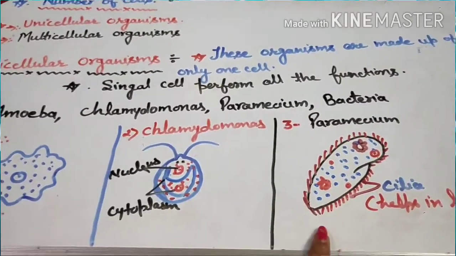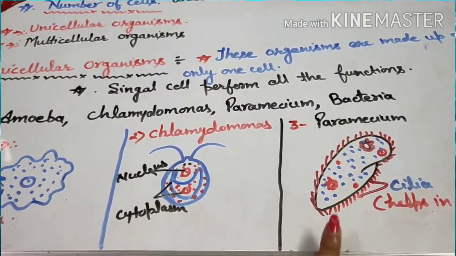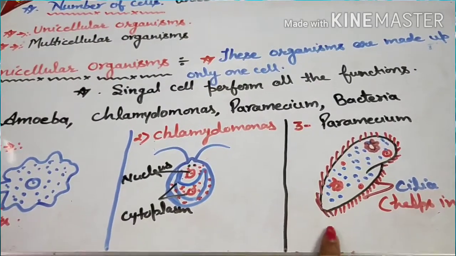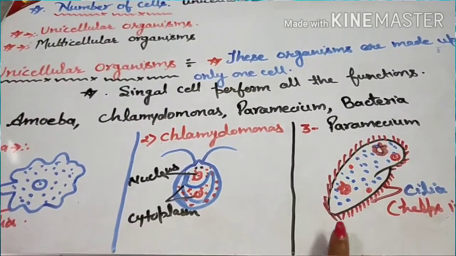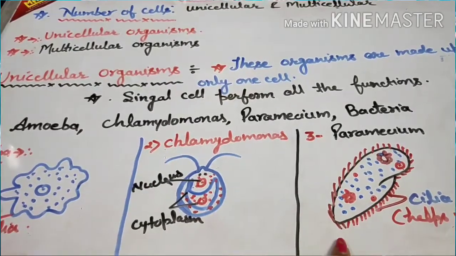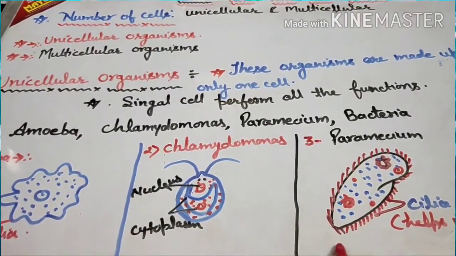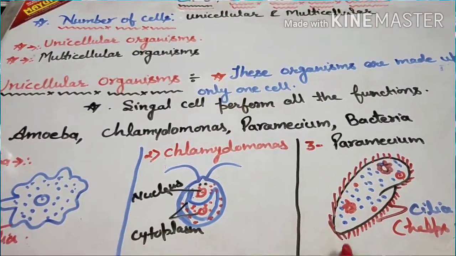Now the next example of unicellular organisms is paramecium. It is also unicellular, and it belongs to protozoa. This is also one particular cell which we see in paramecium. One cell will take care of all the functions that need to be performed.